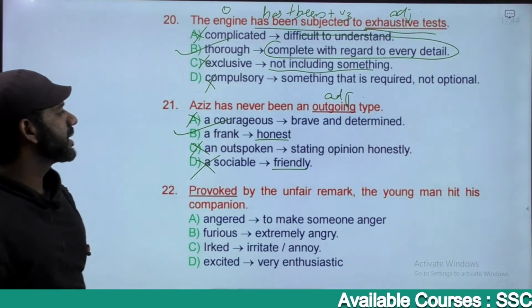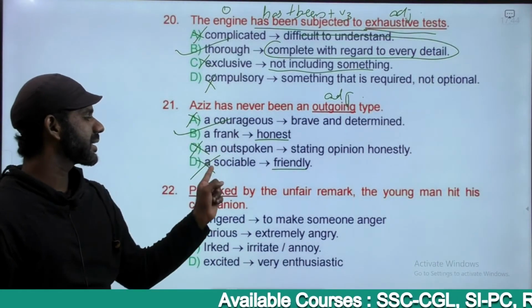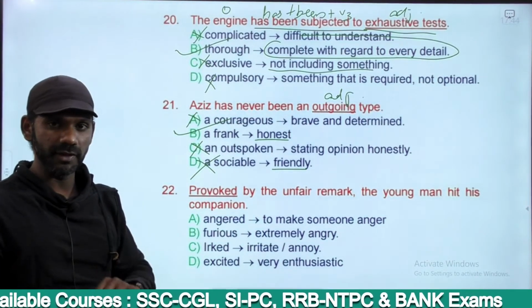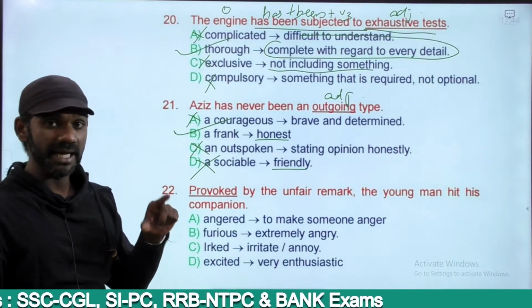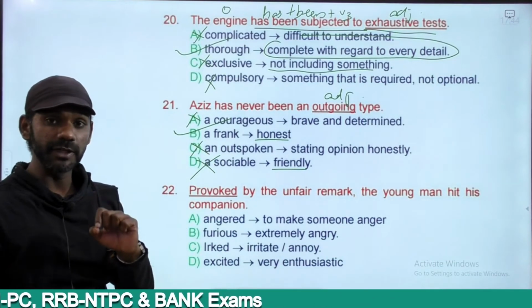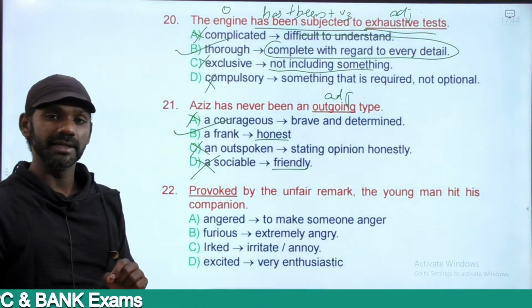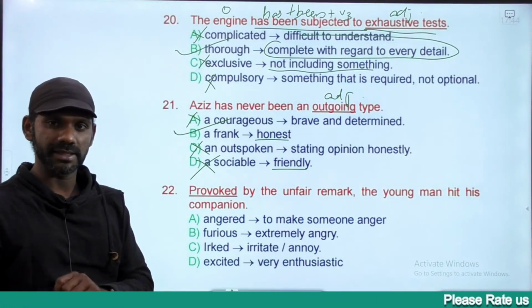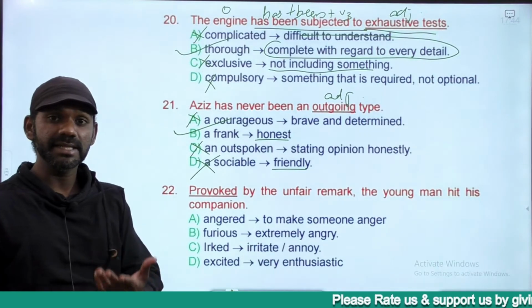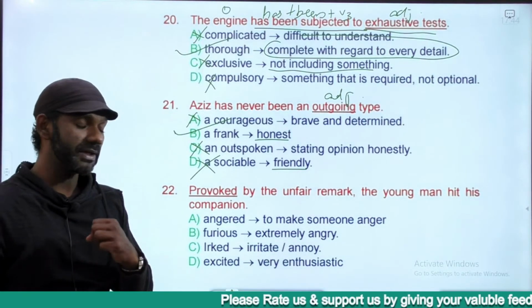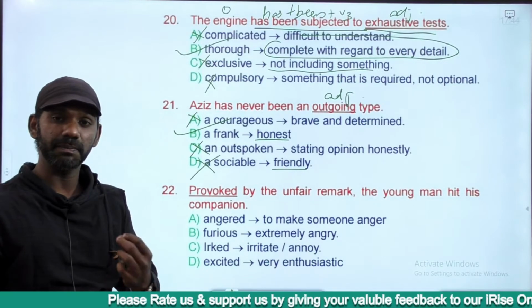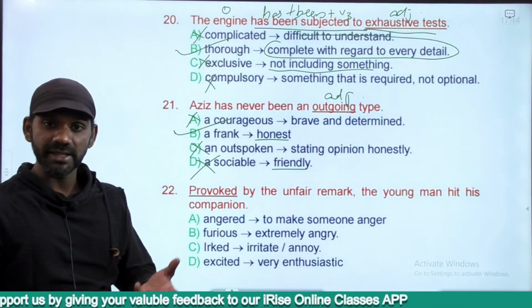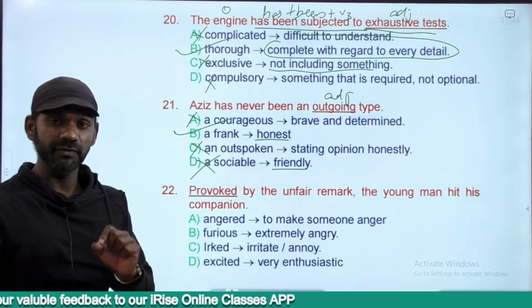Aziz has never been a frank person. Now here the article is there in the options, because if you notice, outgoing, the first word starts with a vowel, so it must be an, the article an. Frank, the first sound is f. A fan. Farce, F-A-R-C, a farcical statement. A fresh piece of chicken. A statement that is a farce. A fan, F-A-N, the first sound is f.